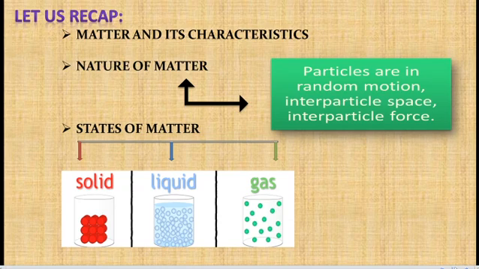Cohesion is the force of attraction between the particles of the same substance. So the attraction between two particles is called interparticle force, that is an attractive force. And the last one, states of matter. There are three states: solid, liquid, gas. These three states of matter we are going to discuss now.